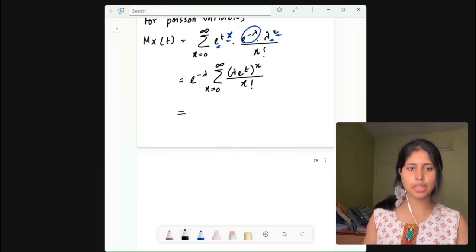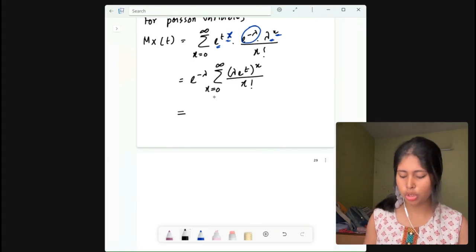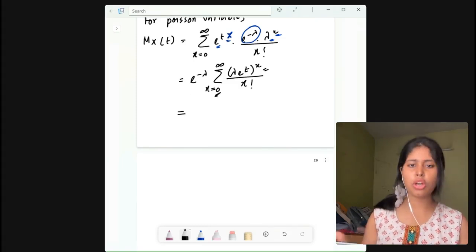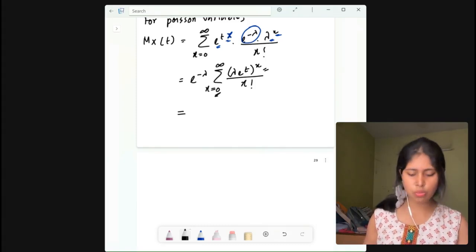Now what will be the next step? The next step is just opening the summation and putting the values of x equals 0, 1, 2, and so on till infinity in this summation. Okay, now let us see what we get.